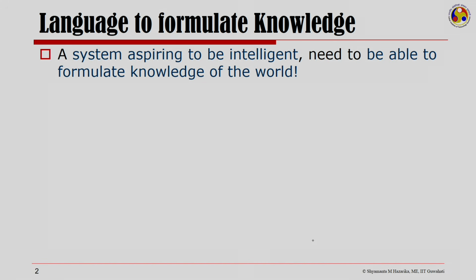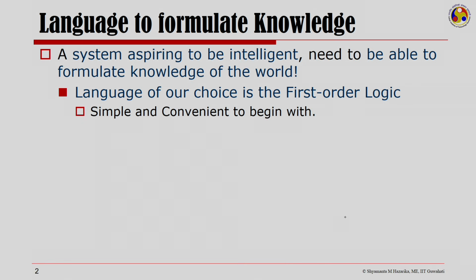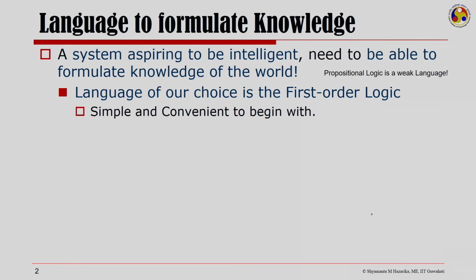A machine that aspires to be intelligent needs to somehow formalize the knowledge of the world in which it inhabits. A language for this is first order logic. First order logic is our language of choice because it's simple and convenient to begin with, and we have seen that propositional logic is a weak language.